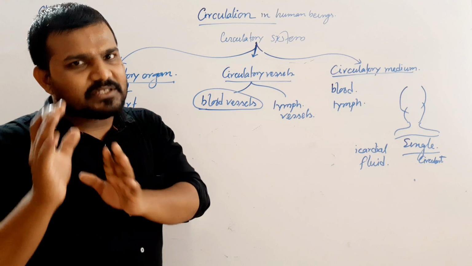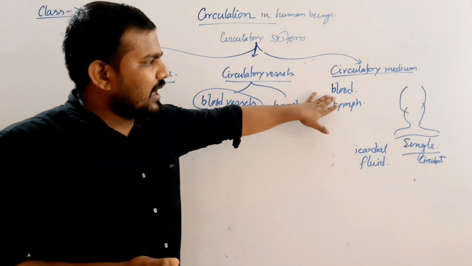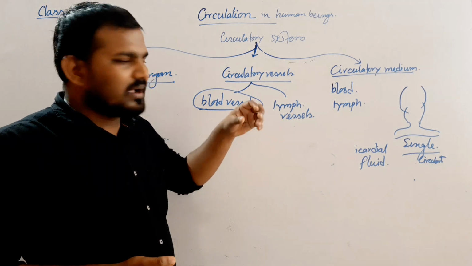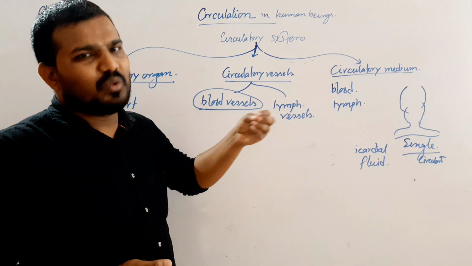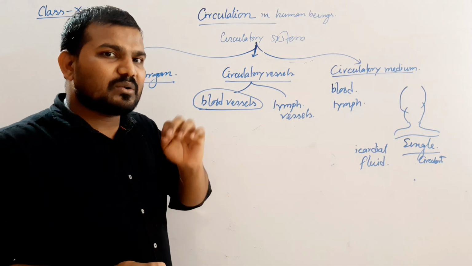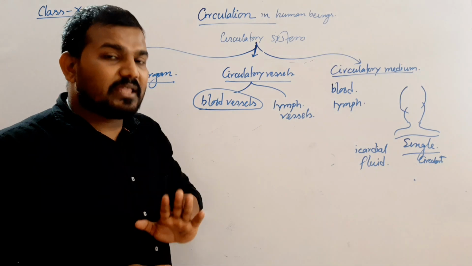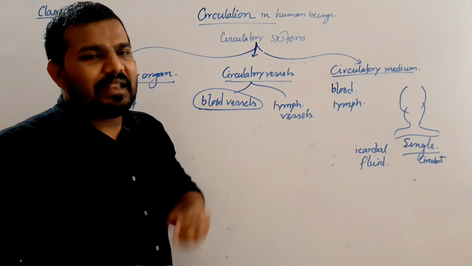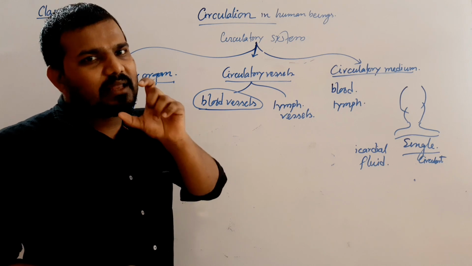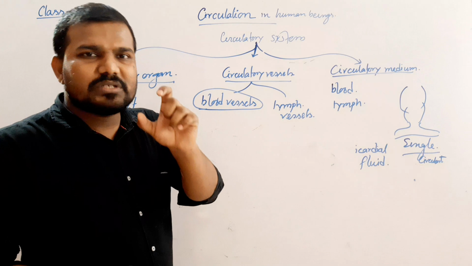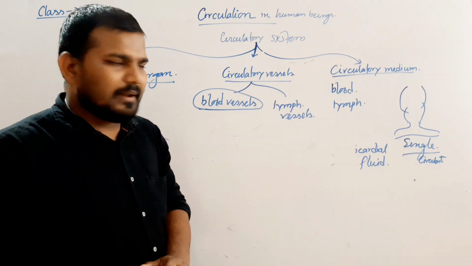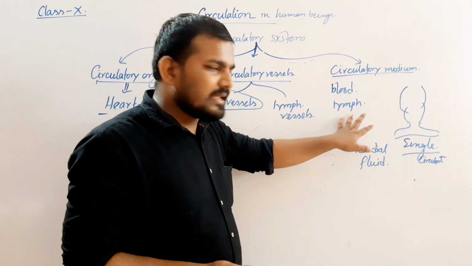And some of our body parts like the cartilage or some nodes do not contain any blood circulation. They contain lymph circulation. So a lesser amount of body parts contain the lymph, where the lymph acts to circulate the food materials or the gases. Clear? That's why it is termed as the secondary circulatory medium.